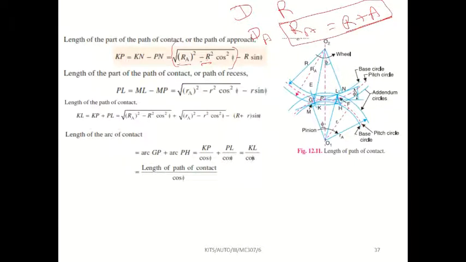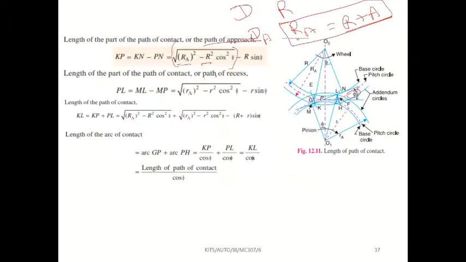Okay. So RA square minus R square cos square phi, minus R sin phi. This phi is the pressure angle. See, this angle is the pressure angle. Remember this formula. If you remember this one formula, you can solve all the problems because the remaining formulas will be similar to this. See, this is the formula for path of approach.